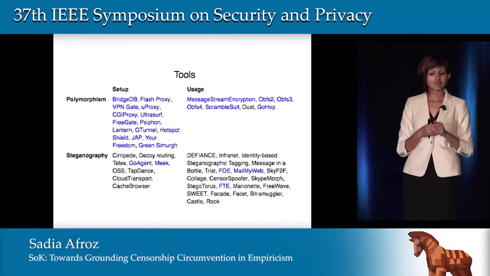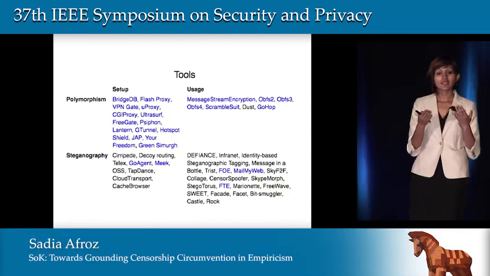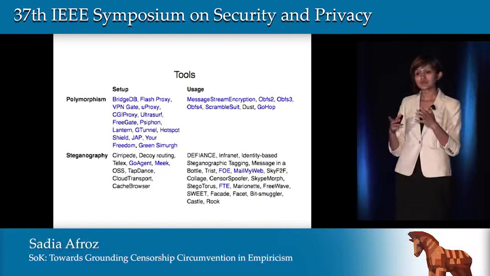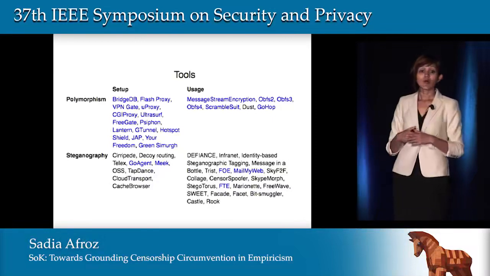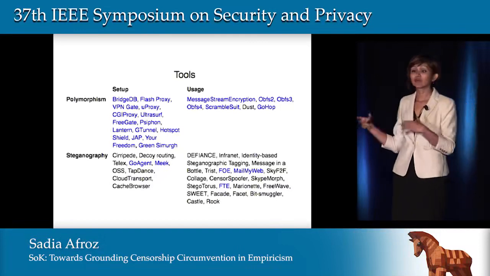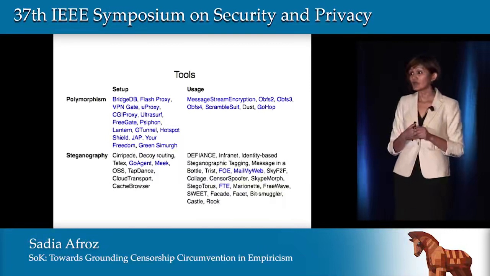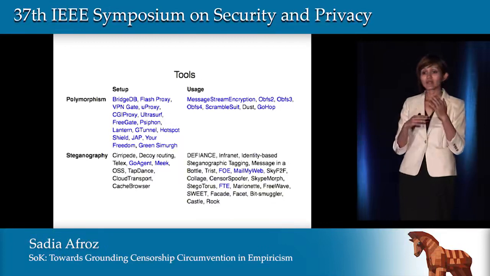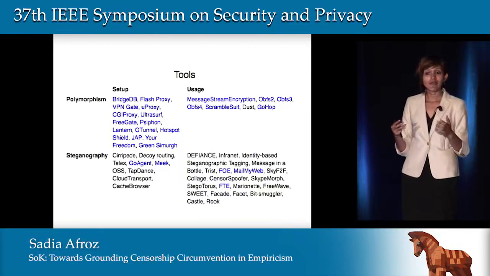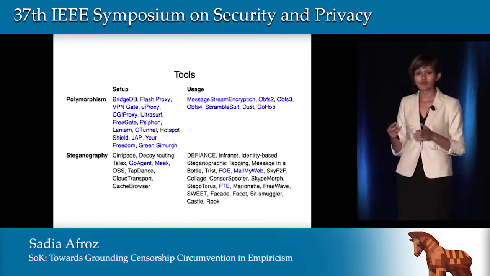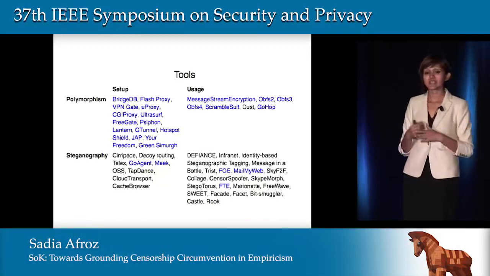The techniques the systems use are divided into 2 categories. They are either polymorphic systems. Polymorphism is hiding traffic to make it look random. Or they could be steganographic systems. Steganography means hiding a system to make it look like something else. An example of a polymorphic system would be Tor's obfsproxy, which creates an encryption layer on top of Tor traffic to make it look like random traffic. An example of a steganographic system would be SkypeMorph, which makes Tor traffic look like Skype.